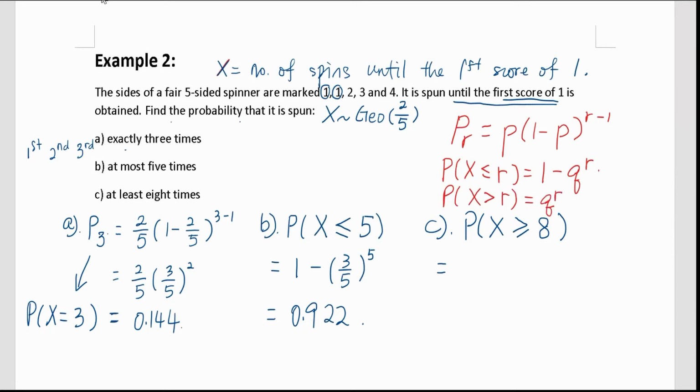Okay, so when you look at the inequality given, you have to remember by yourself that it does not fit the formula exactly, all right? We want it to be x greater than r, but the question for part C is x greater than or equal to 8. So in order to make it exactly the same as the formula, we have to write it down as this.